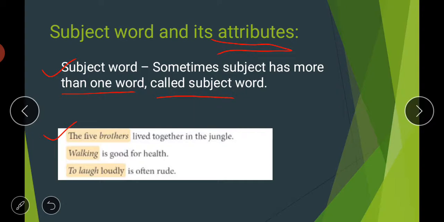So look at these sentences given in the starting portion. The five brothers lived together in the jungle. Then, walking is good for health. Then, to laugh loudly is often rude. In these three sentences, look at the starting, the shaded portion. It may contain a single word also, or it may have two or three words. So this is your complete subject word. I hope the concept of subject word is clear to you.